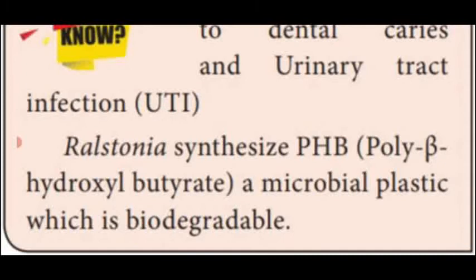Another bacterium named Ralstonia synthesizes a biodegradable plastic, that is PHB, polyhydroxybutyrate. It is a microbial plastic, that means bacteria are microorganisms. From that microorganism, they prepare biodegradable plastic substances. That is the bacteria named Ralstonia, showing the advantages.